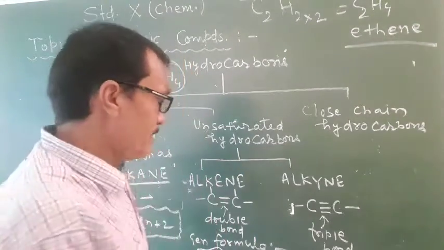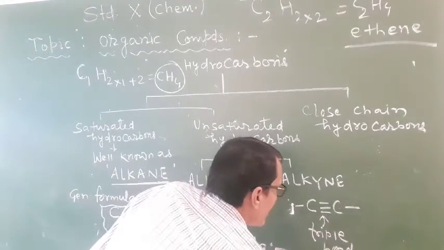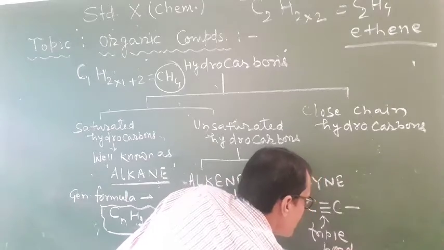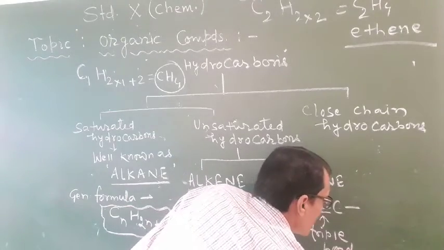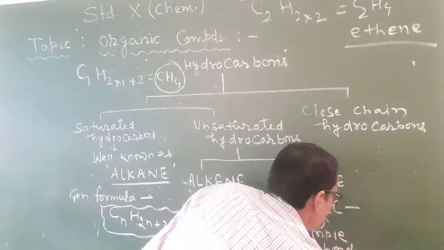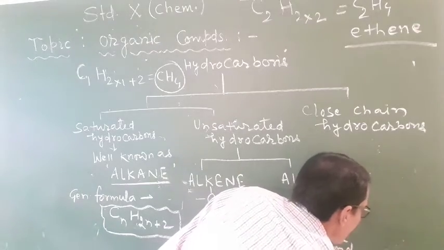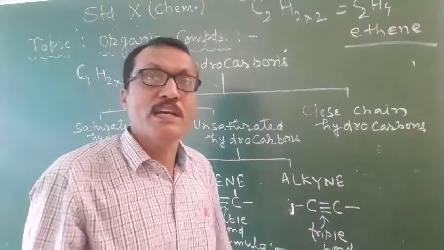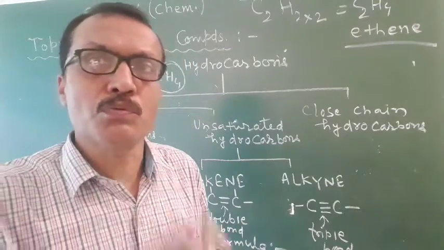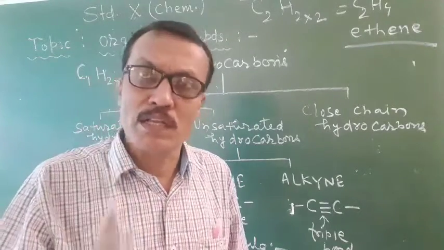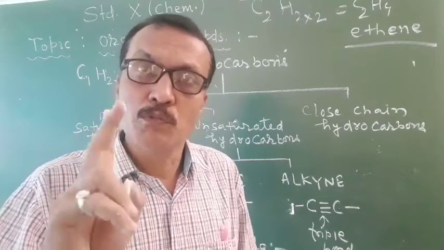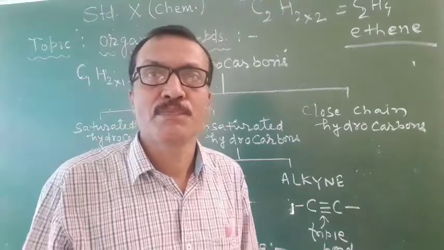Right? And in a similar way, the general formula of all alkynes is CnH2n-2. CnH2n-2. Here n starts from 2. In case of alkene and alkyne, n starts from 2. You must keep this in your mind.